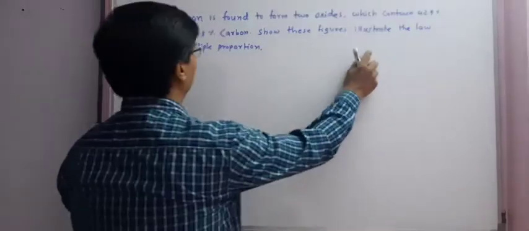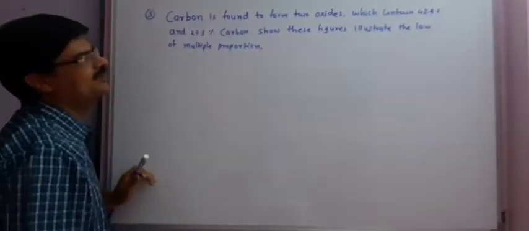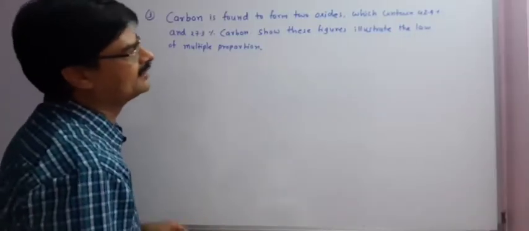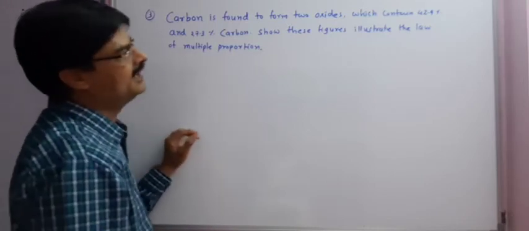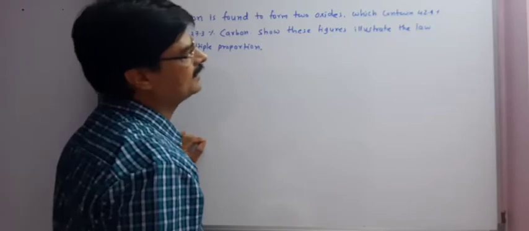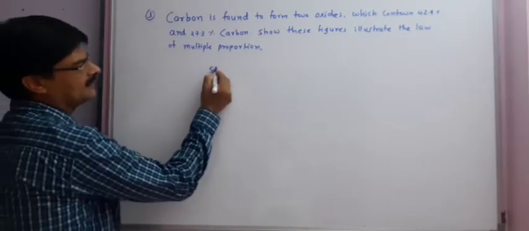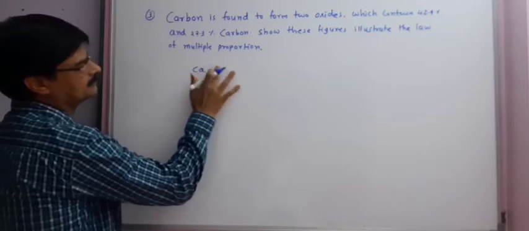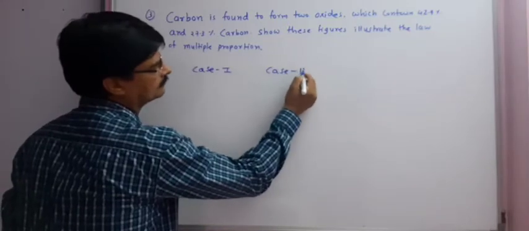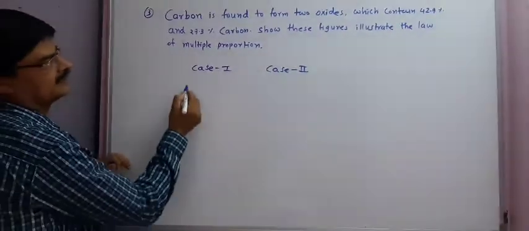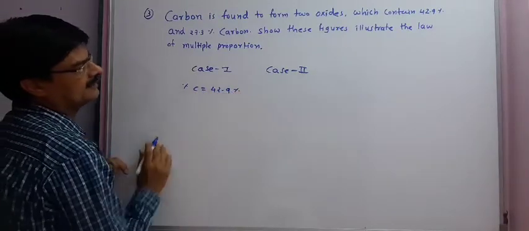Now to understand the law of multiple proportion, let's solve this example in which it is given carbon is found to form two oxides that contain 42.9% and 27.3% carbon. We have to show that these figures illustrate the law of multiple proportion. So we have two cases, case 1 and case 2. In the first case, percentage of carbon is 42.9%.